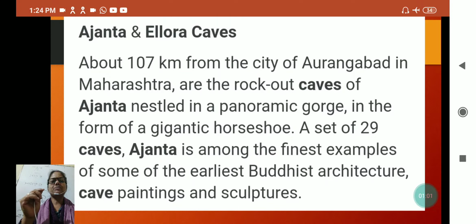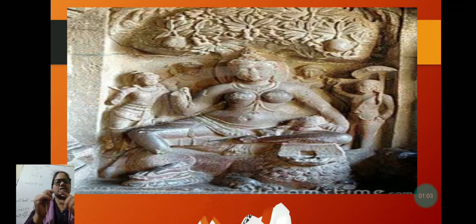I am showing you the picture of Ajanta and Ellora caves. See here. What do you find? You can find very fine stone carving here, adorned with beautiful sculptures and paintings. And this is the building followed by Jain and Hindu monuments. And all the stories are told through this stone carving only.